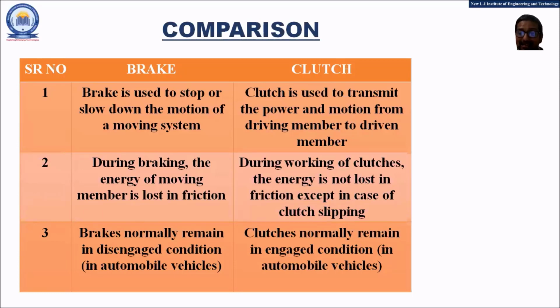Normally they are in the disengaged condition, but by our force on the brake pedal or brake lever, we engage the brakes to the wheel. But in the case of the clutch, under normal conditions the clutch is always in the engaged condition, and whenever we press the clutch pedal, the clutch is disengaged from the system. So this is the main difference between the brake and the clutch.